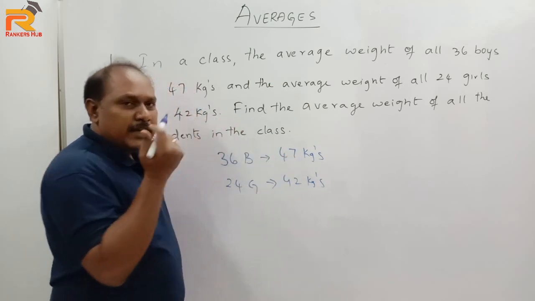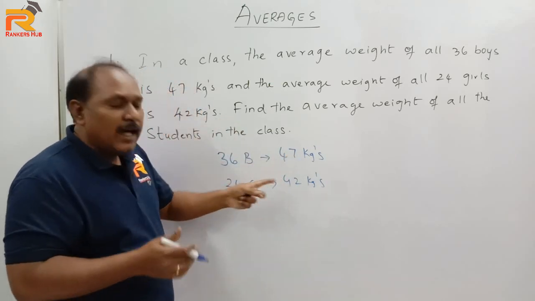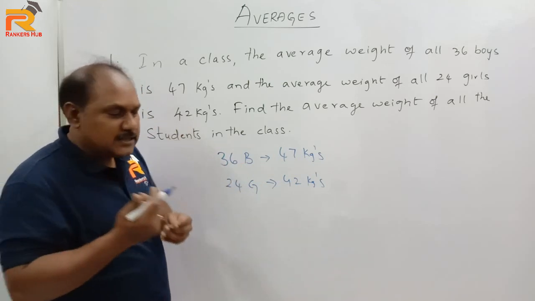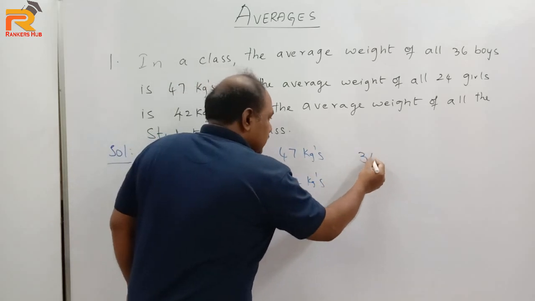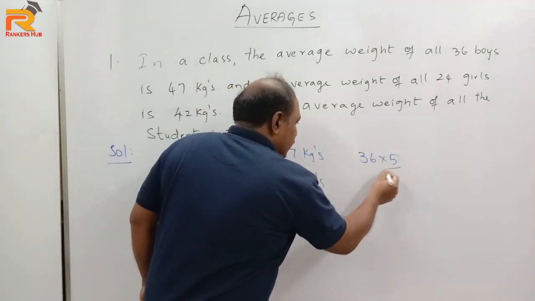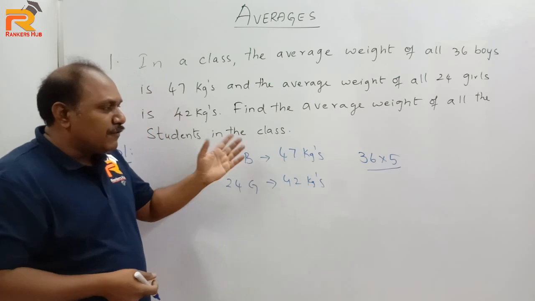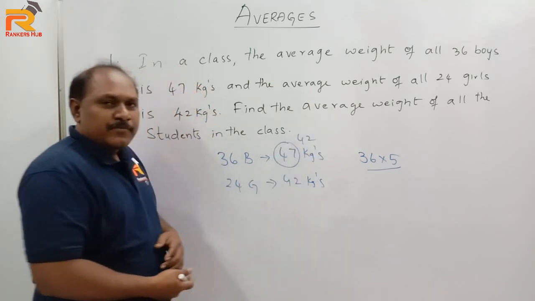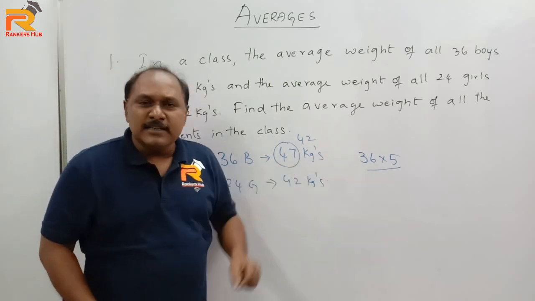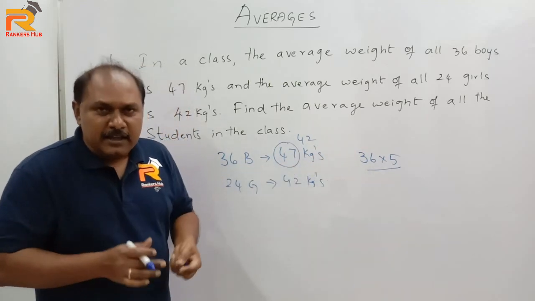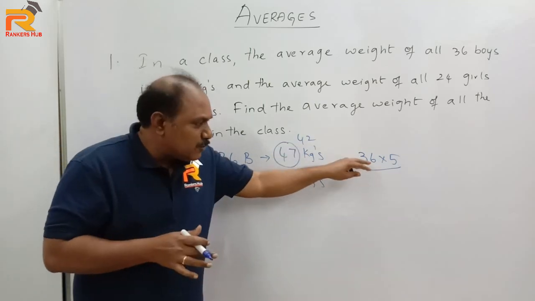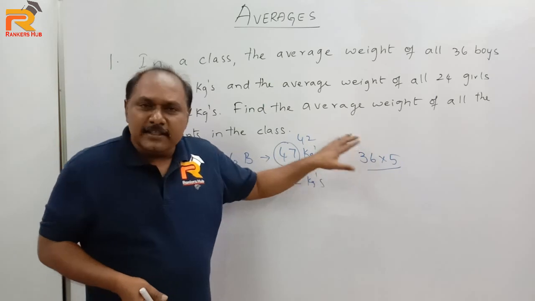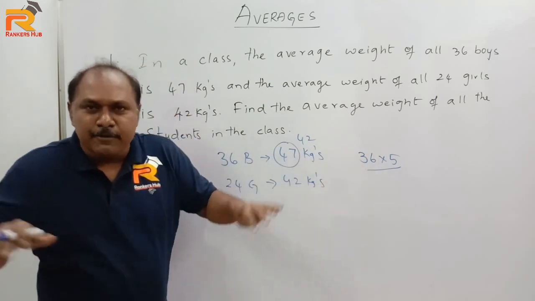So, take out that 5 kgs. Each boy has 5 kgs more than each girl. Take out those 5 kgs first. So 36 into 5. So we have taken 36 into 5 kgs. Now each boy also will have 42 kgs. Now what should we do with this 36 into 5 kgs? Definitely we have to distribute this weight equally among all the students. This extra must be distributed equally to everyone now.